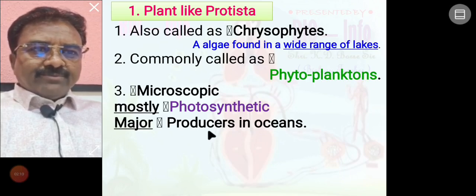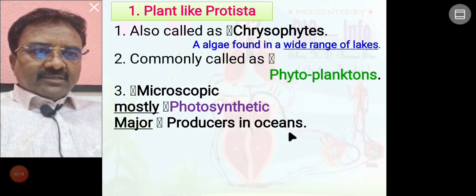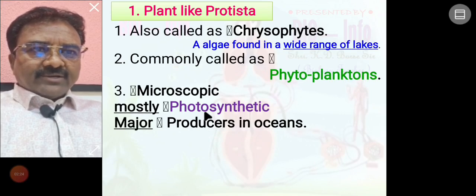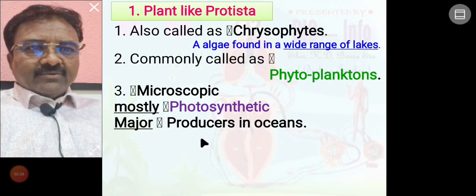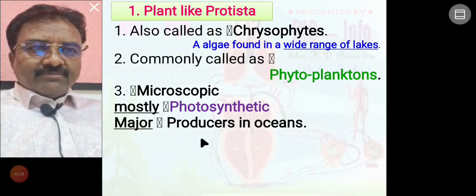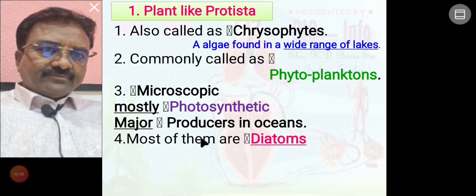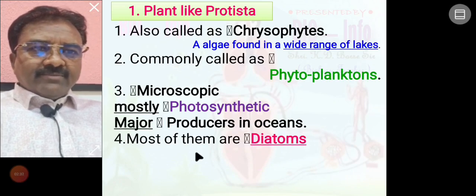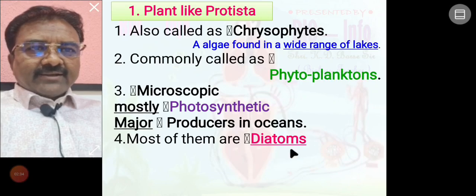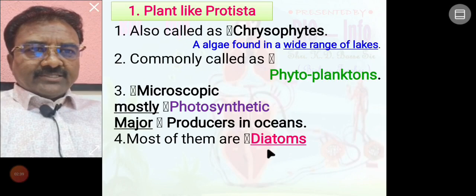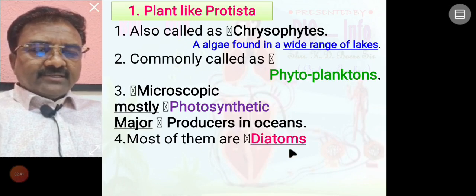The main producers are mostly plant like Protista, because photosynthetic organisms prepare their own food material, so we call them producers. Most of them are called diatoms, the best example of plant like Protista.